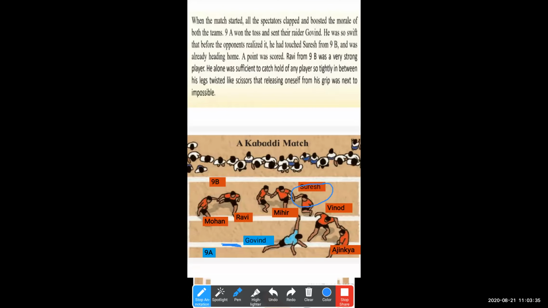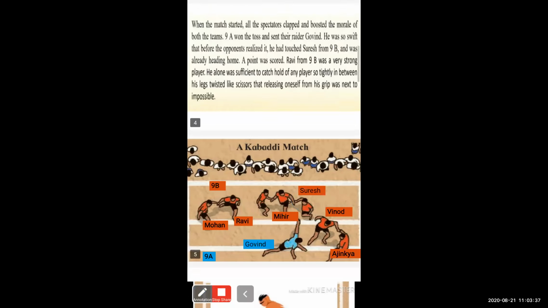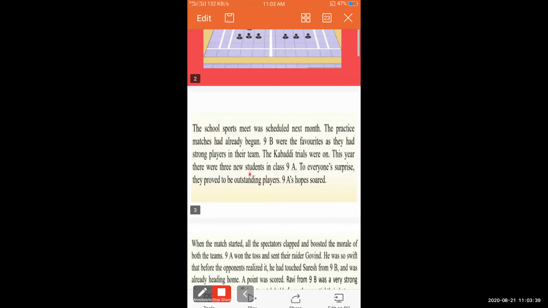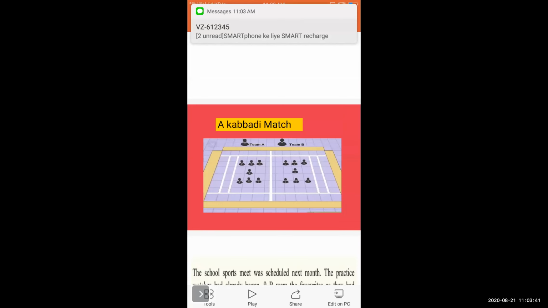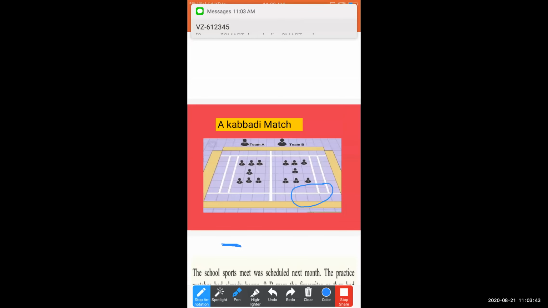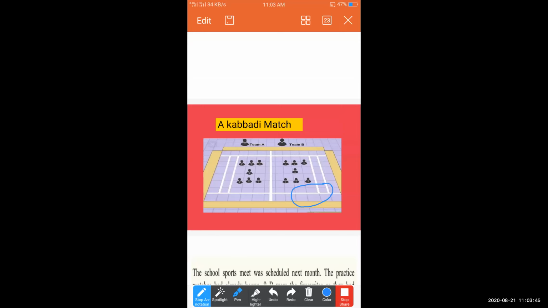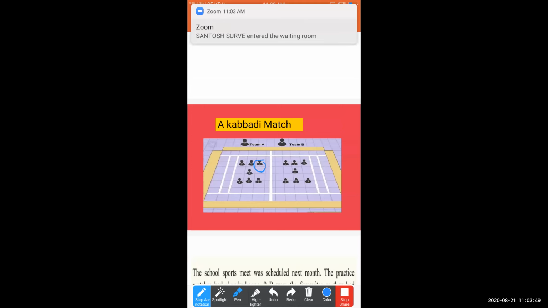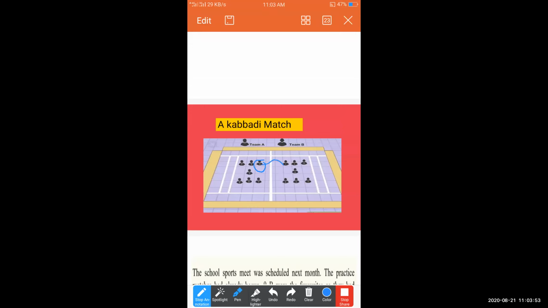Yes, again I want to explain this point, student. Now see over there. This is our kabaddi match ground. The first player is Govind from ninth A. He starts the match. Now he has to enter the opposition team, that means ninth B. When he entered ninth B, he touched Suresh.